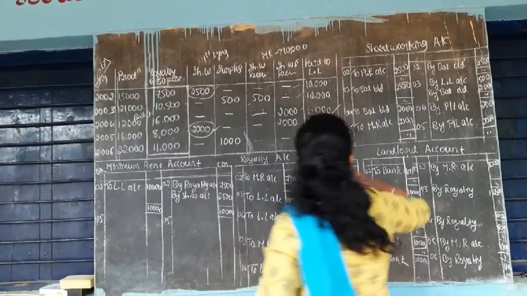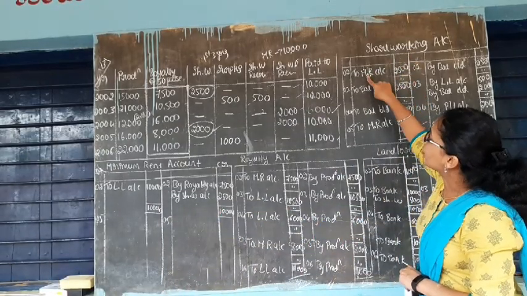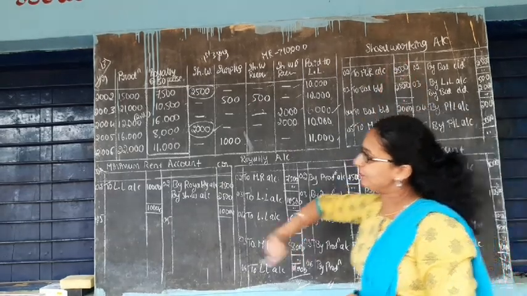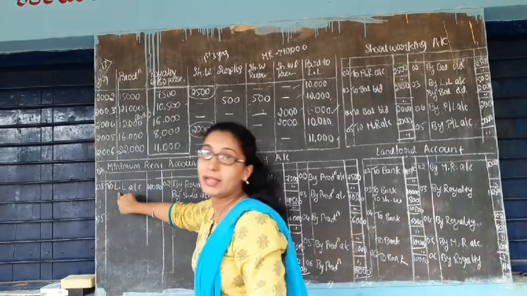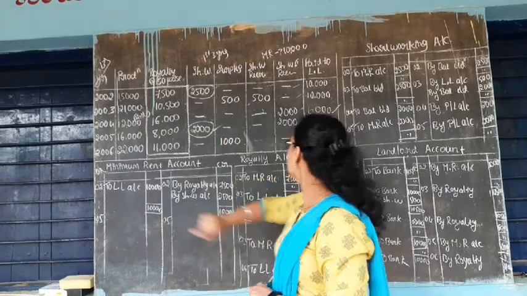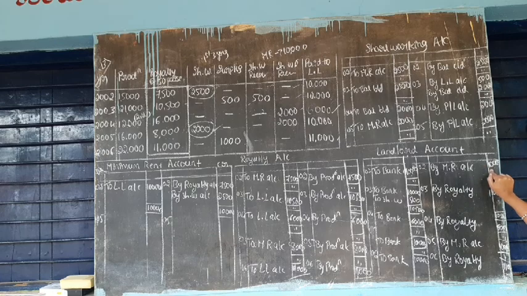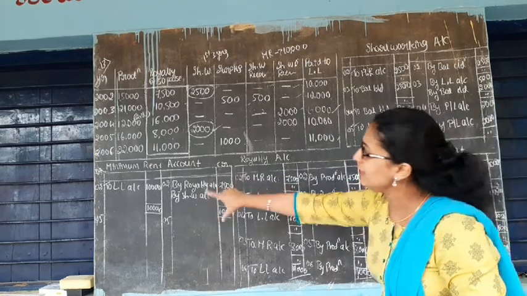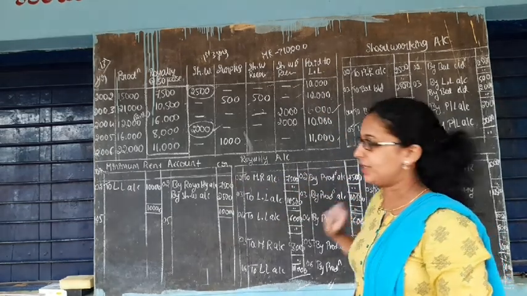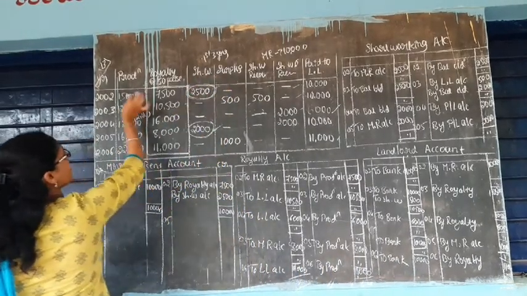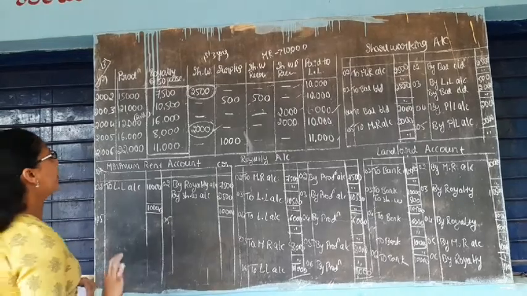In short working account, minimum rent account has been debited with 2,500 rupees. Minimum rent account debited to landlord account 10,000 rupees, and landlord account is credited by minimum rent account of 10,000 rupees. So this is the way of cross verification. And so we have done with this 2,500 rupees of 2002 short working.